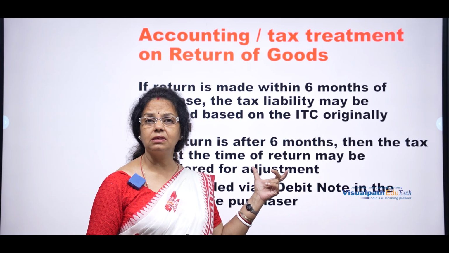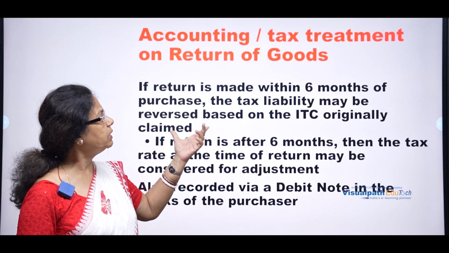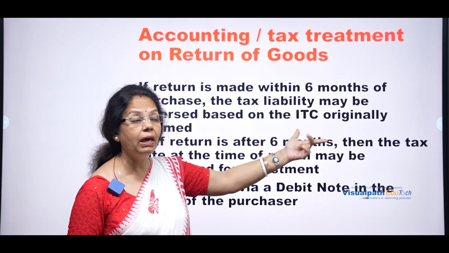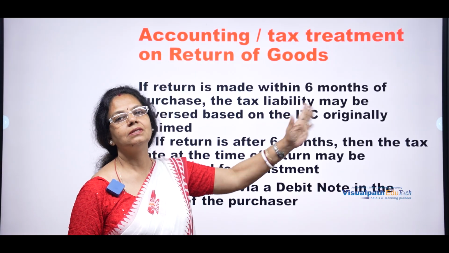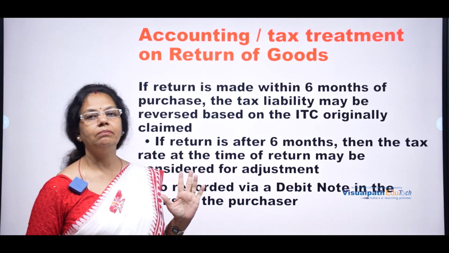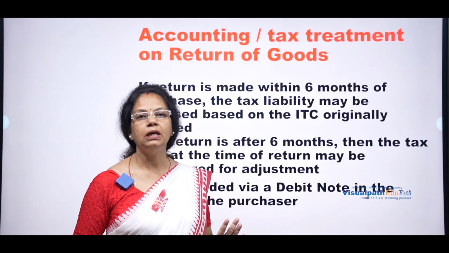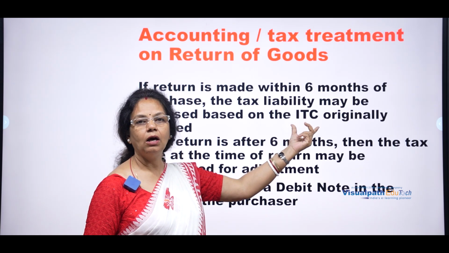If the return takes place within 6 months of the purchase of the goods, the tax liability may be reversed based on the ITC originally claimed. So it depends on the input tax credit originally claimed.